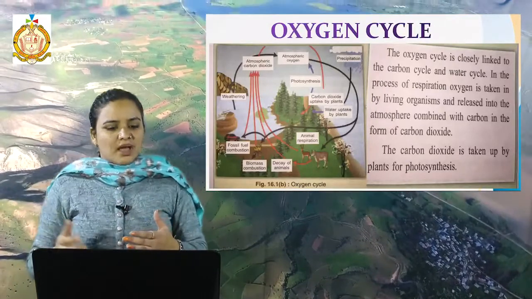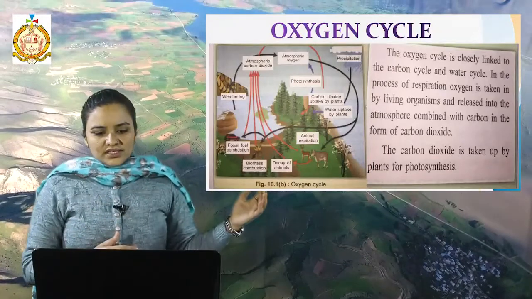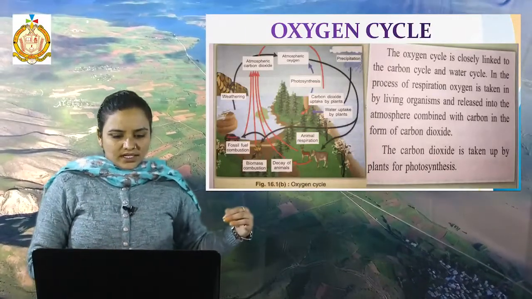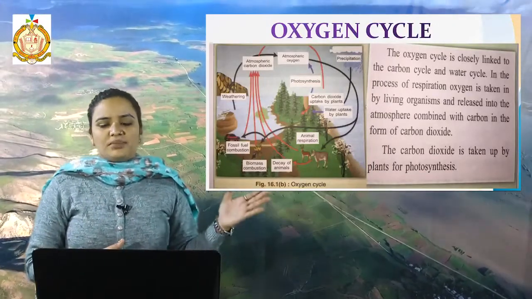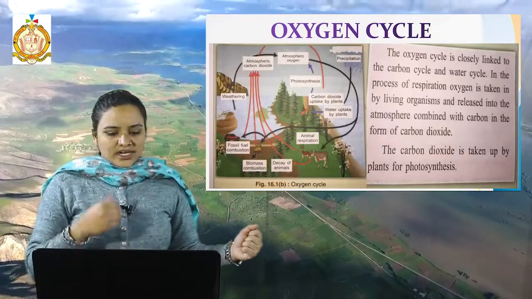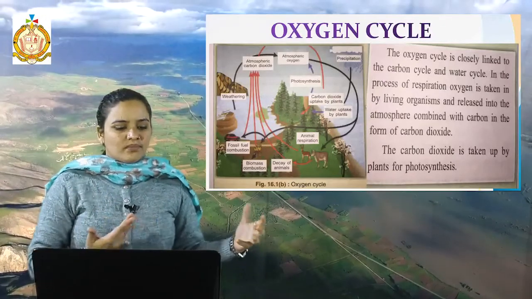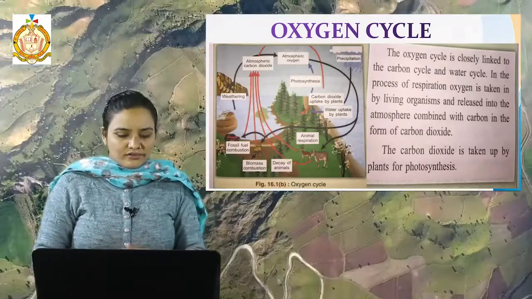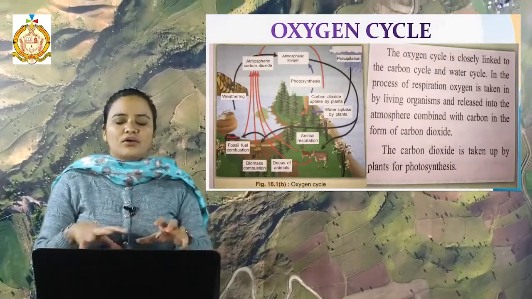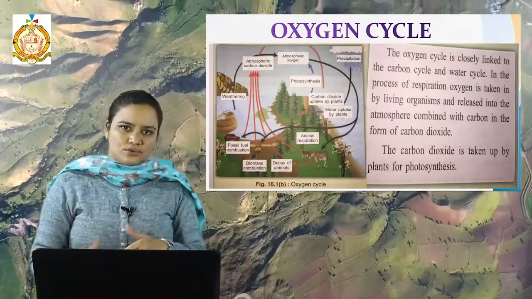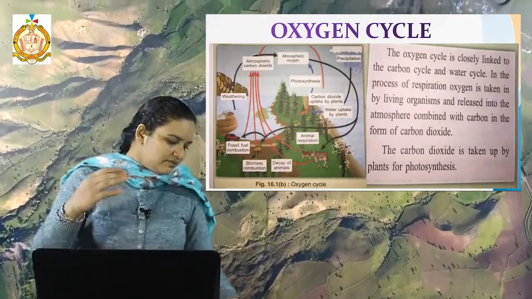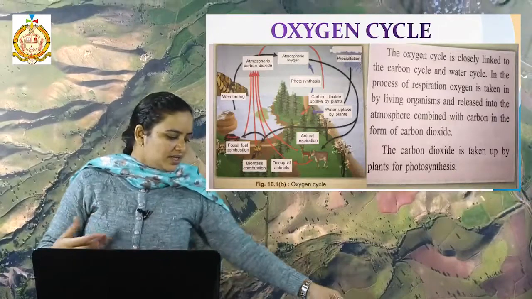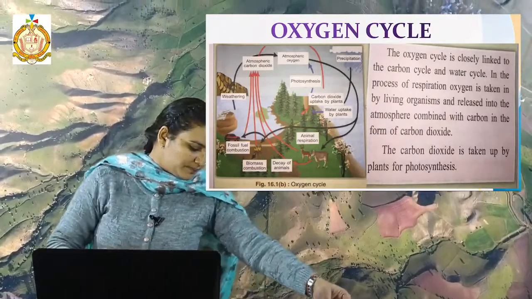Firstly, precipitation happens in the cycle form, photosynthesis, carbon dioxide is taken up by the plants, water is taken up by the plants, and animals respire into the atmosphere. Then fossil fuel combustion is there, biomass combustion is there, decaying of animals is there. Due to that, all these activities are creating CO2 in the atmosphere. So if it goes up to a high level, it is harmful for human beings.